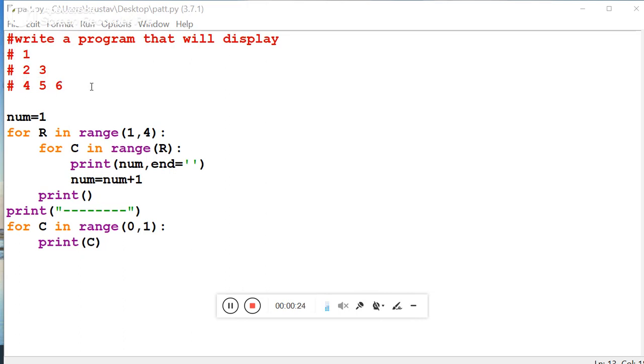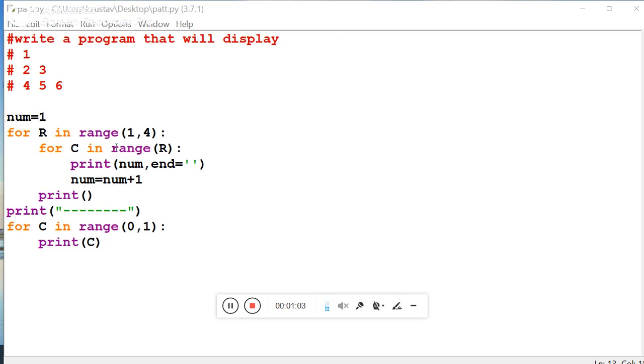Fine. So what is going to happen? I have declared one variable num and two for loops: for R in range 1 to 4 and for C in range of R. The first for loop will control the number of lines, and the second for loop will control the number of digits printed in a line. Fine, so we have understood this one. Now the value of num is going to be printed as 1, 2, 3, 4, 5, 6.